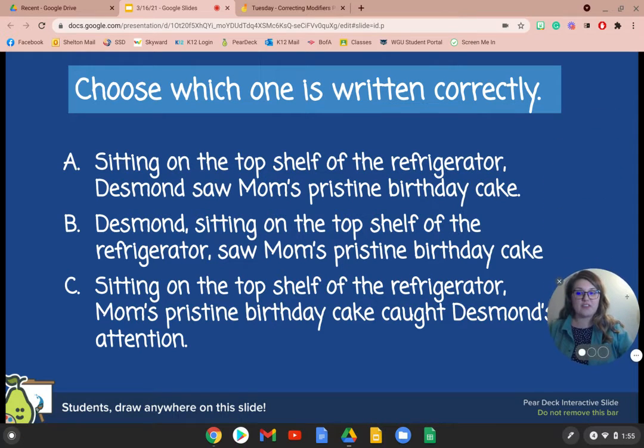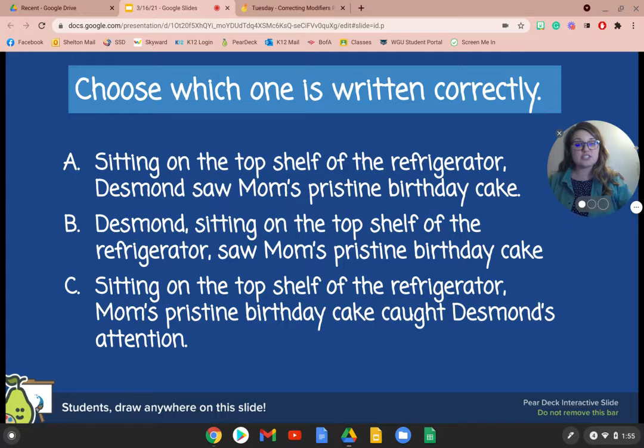Now, I want you to figure out which one is written correctly, which sentence is actually saying what it's trying to say. A, sitting on the top shelf of the refrigerator, Desmond saw Mom's pristine birthday cake. Next one, Desmond, sitting on the top shelf of the refrigerator, saw Mom's pristine birthday cake. And then finally, sitting on the top shelf of the refrigerator, Mom's pristine birthday cake caught Desmond's attention. Take a moment and try and figure out which one is properly stating the correct thing without a misplaced modifier.